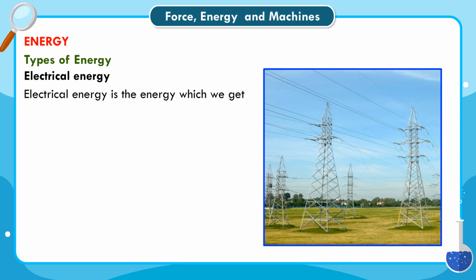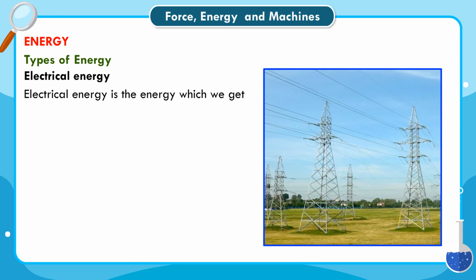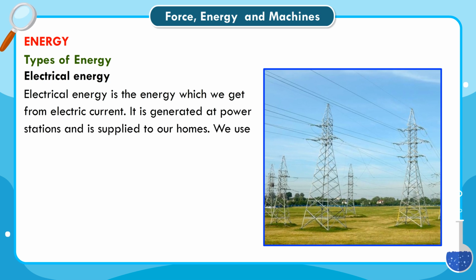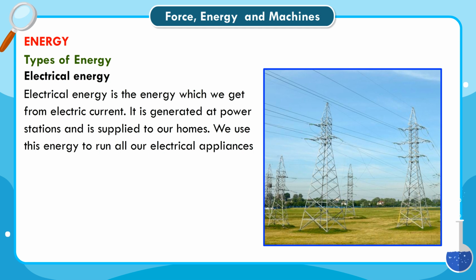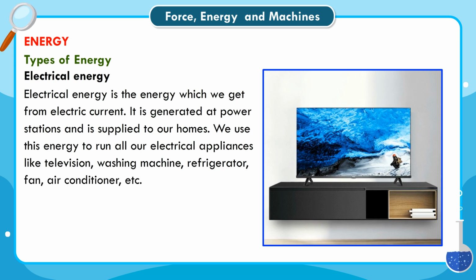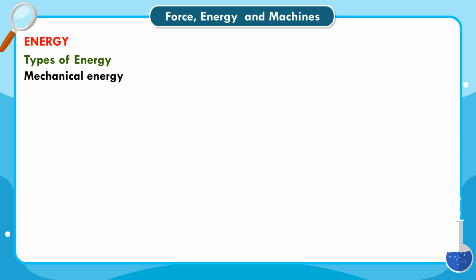Electrical energy. Electrical energy is the energy which we get from electric current. It is generated at power stations and is supplied to our homes. We use this energy to run all our electrical appliances like television, washing machine, refrigerator, fan, air conditioner, etc.